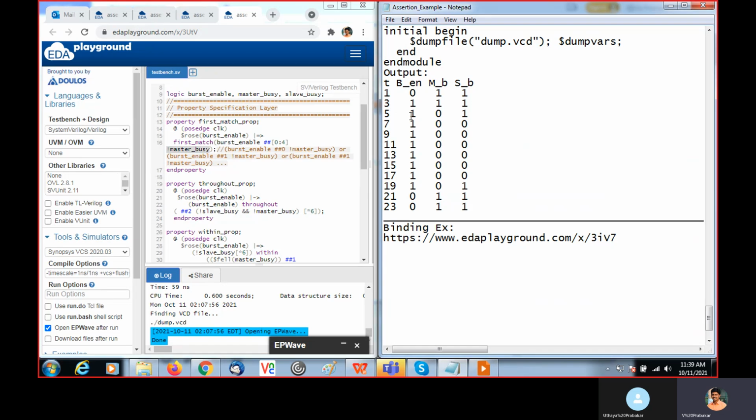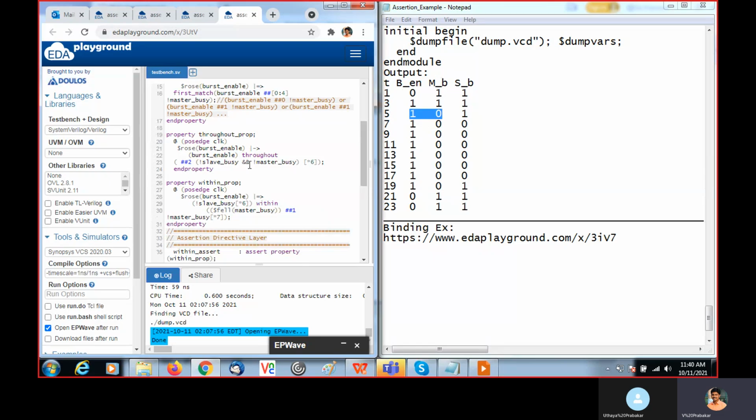So first match happens here itself. So it will check here, it is true, this property will get passed. Then further check, it will not check. Okay. That is the use of first match. Here itself, this property, this behavior, what we mentioned is matched. Okay. So it will not further check this behavior. Okay. That is the use of first match.